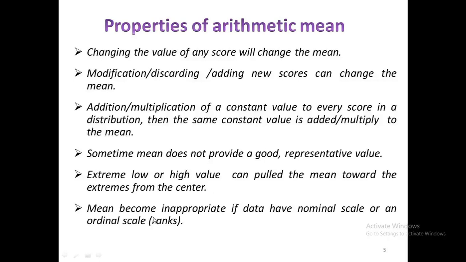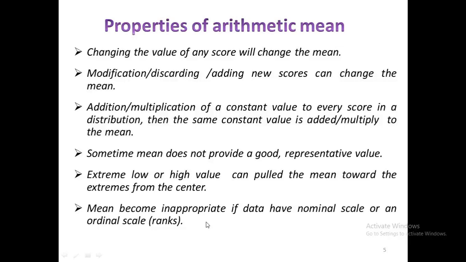When data is nominal or based on ranks, it is usually inappropriate to compute a mean. Thus, the mean does not always work as a measure of central tendency, and in some cases it becomes necessary to use alternate procedures, and median, mode, and geometric mean are those alternate methods which will be discussed in our coming videos.